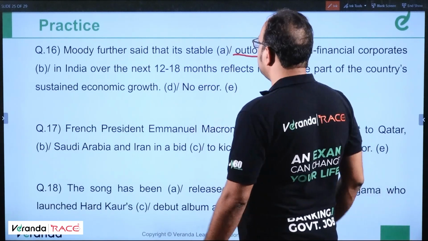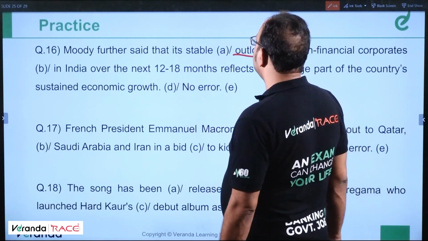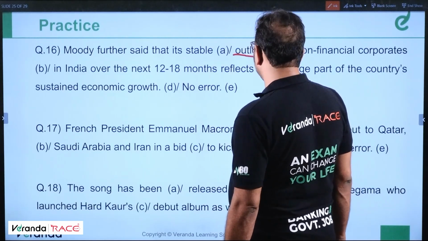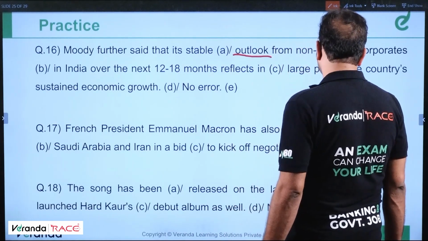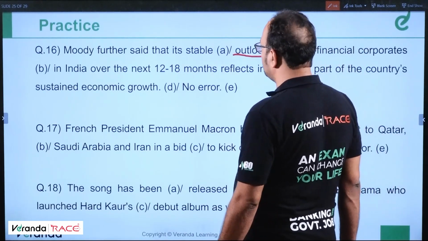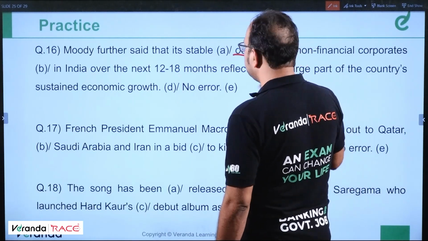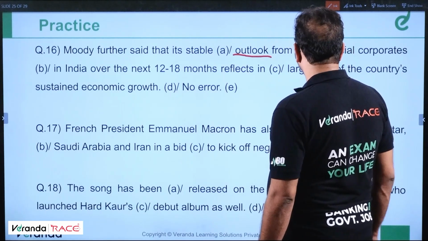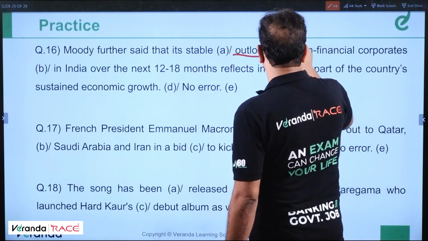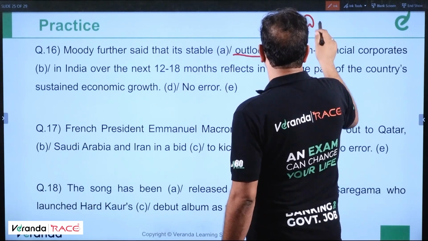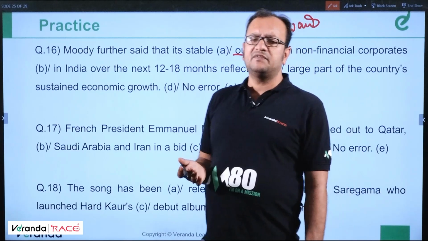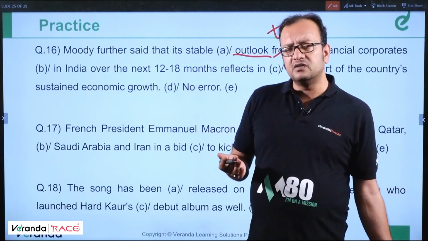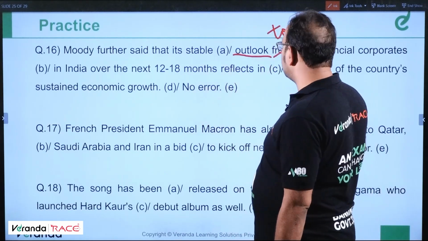So, Moody further said that its stable outlook from non-financial corporates in India over the next 12 to 18 months reflects in large part the country's sustained economic growth. I think the error is in part B, because Moody further said that its stable outlook towards... you have outlook towards something, right? Outlook towards life, outlook towards things which are not very good. So, you have outlook towards something. So, the error is in part B.